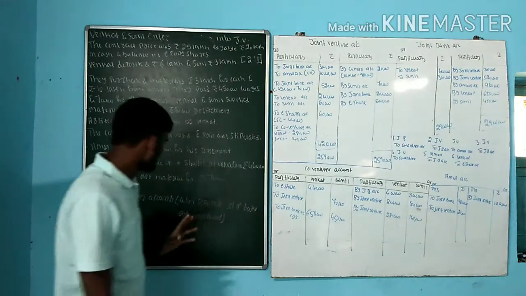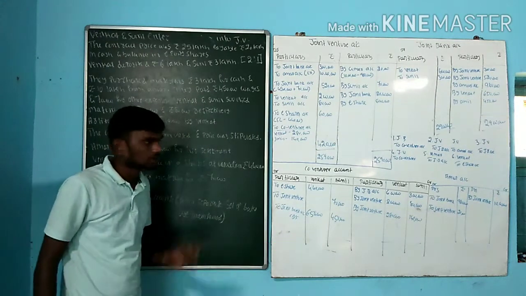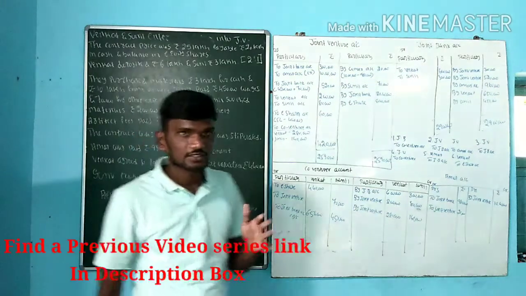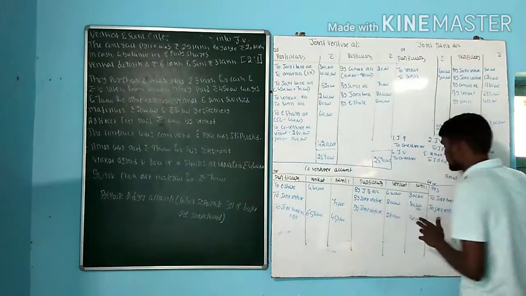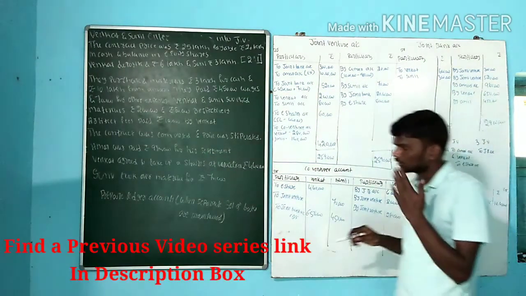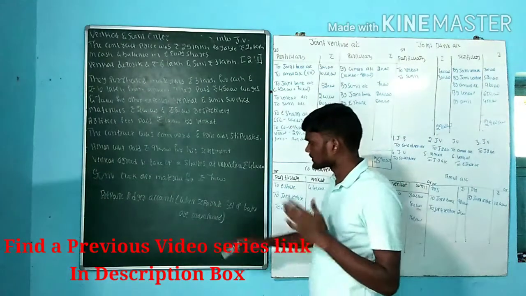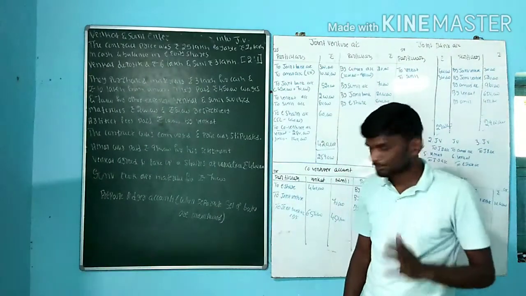This is the problem that deals with when a separate set of books is maintained. In the next video, we are going to discuss, using the same entries, how to prepare the journal entries or ledger accounts when a separate set of books is not maintained.